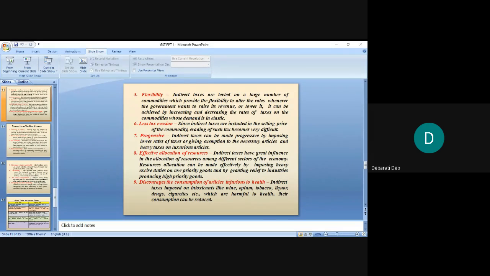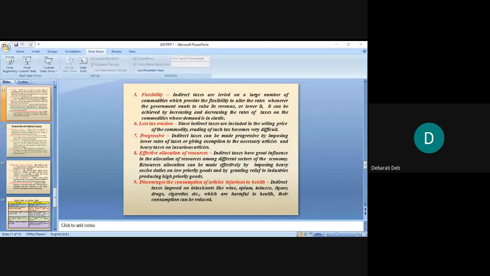Then demerits. This is regressive in nature because indirect taxes are charged on commodities of general consumption. Since the indirect tax is uniform, the tax payable on a commodity is the same, whether it is purchased by a poor man or a rich man, isn't it? So for the poor man, it is injustice because they are also paying the same amount of tax as a rich person.